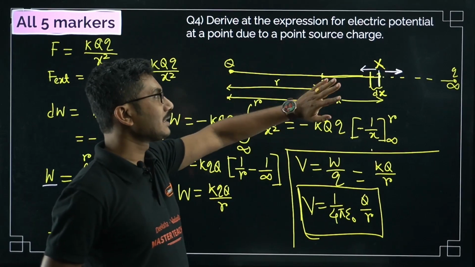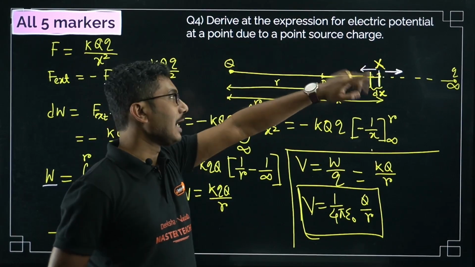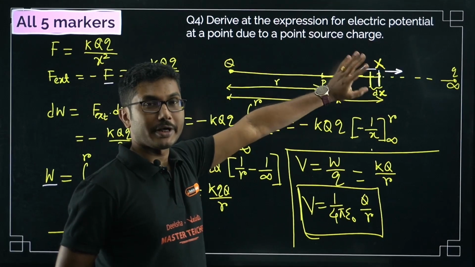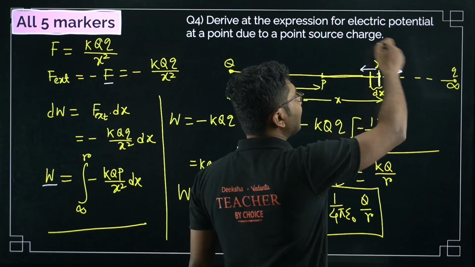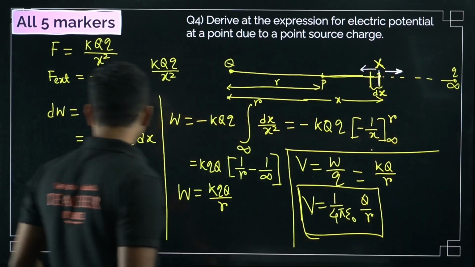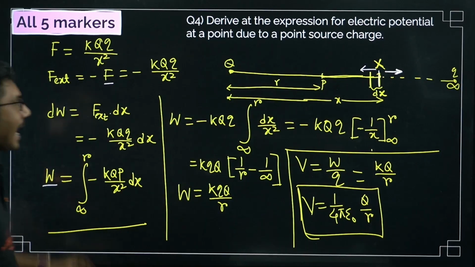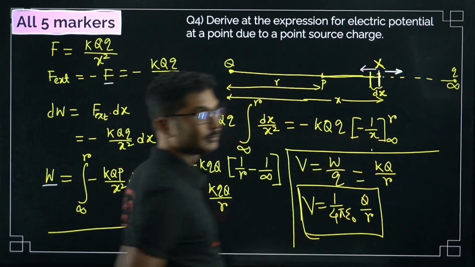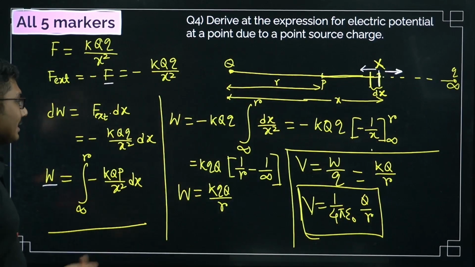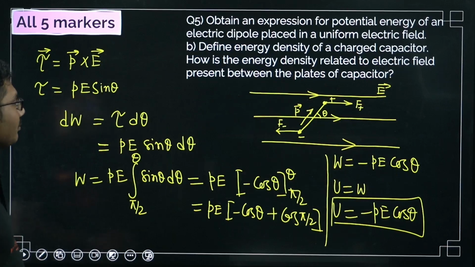Okay, so remember the steps. First we start at infinity and then we reach some intermediate point, that is our point of operation. Our entire operation happens here. Then through integration we add up from the starting point to the ending point. Practice at least twice, this is very, very important.